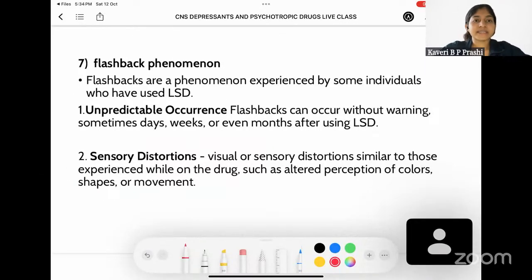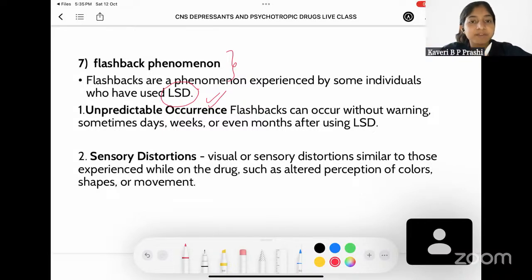Now, coming to the next question, it is about flashback phenomena. So, what is flashback phenomena? Flashbacks are a phenomenon experienced by some individuals who have used LSD. LSD is a drug that is mostly exploited, especially by the youth of today. And one of the side effects seen with LSD intake is nothing but flashback phenomena.